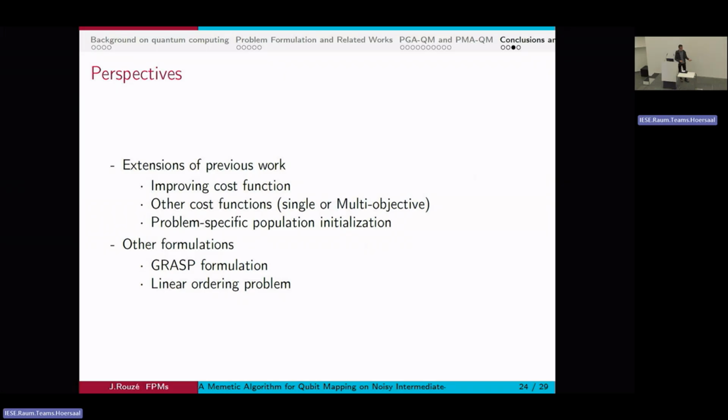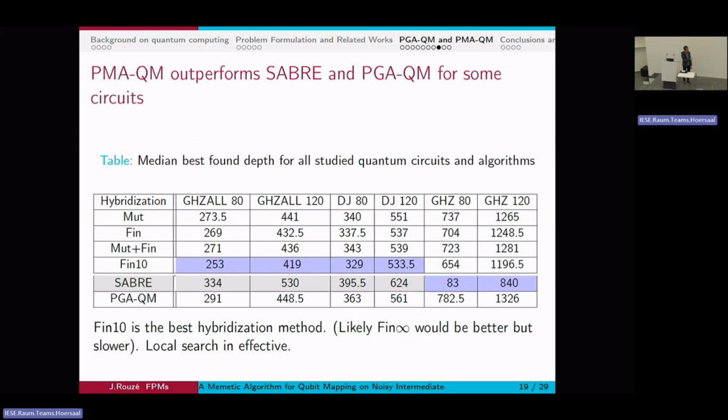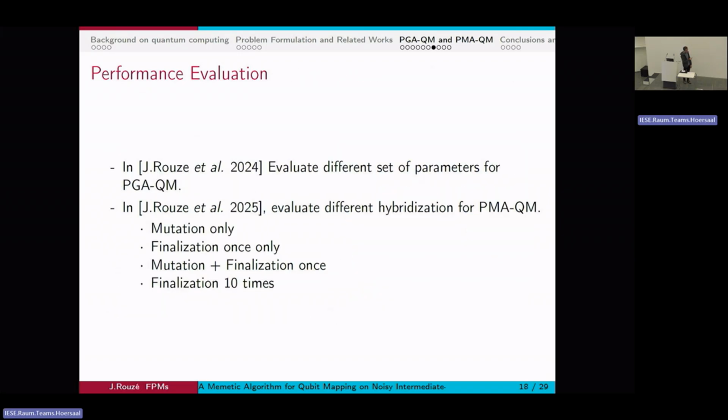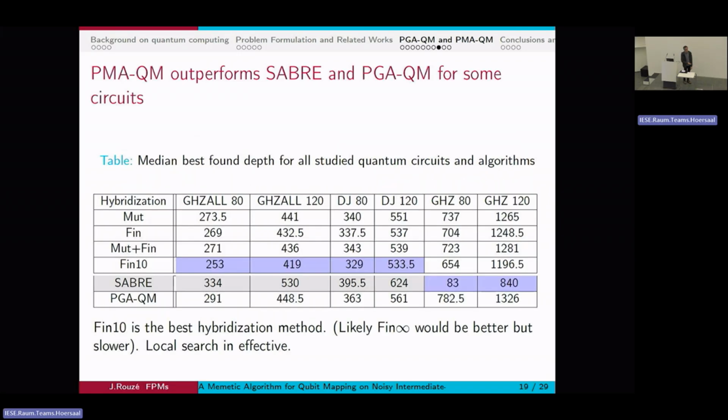In the future, we'll extend this work by trying to improve the cost function, namely adding more information to pick even better solutions. We'll also consider a multi-objective cost function, because depth is not the only important factor to take into account to consider the error rate of the circuit, as well as try to define a problem-specific initialization of the population, namely with the goal of not being completely far from the 83 solution that we have here on the GHZ80.